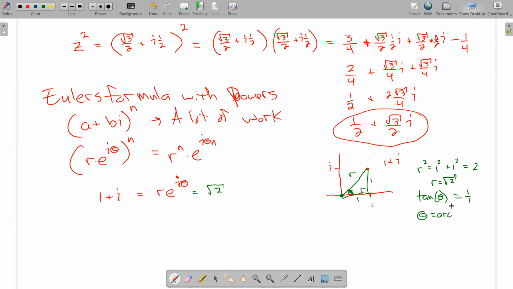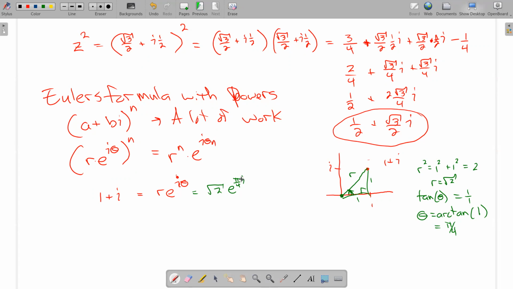Theta equals the arctan of 1, and we'll find that, yeah, that's pi over 4. So the polar version of 1 plus i is square root of 2 times e to the pi over 4 i. And sometimes I write i pi over 4, multiplication is commutative. Who cares the order? Sorry if that's confusing.